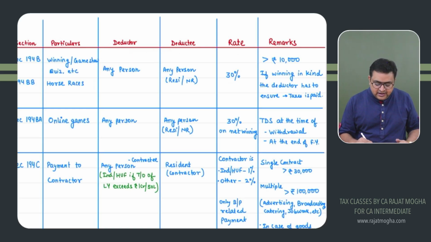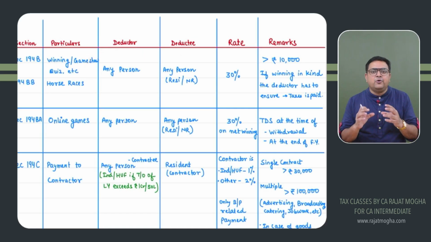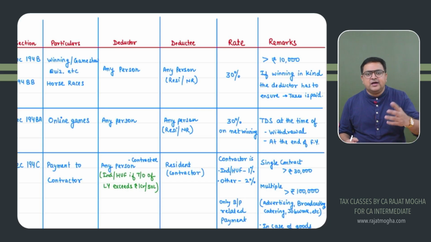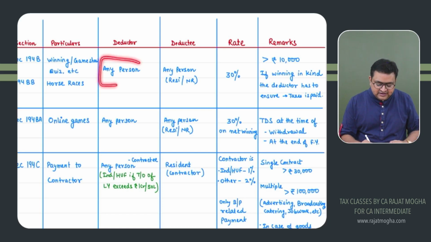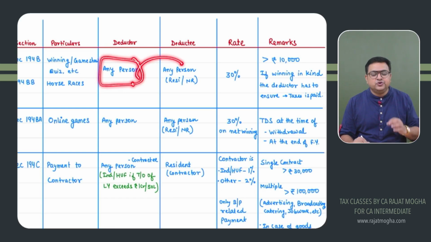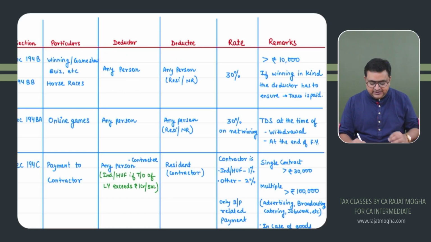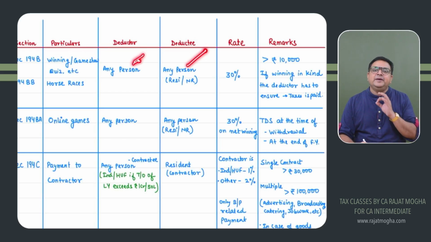And provided, if you have won the amount but not in monetary terms, let's say if you have won a car or any other prize in kind, then what they will do? First, they will ensure that the amount of tax is deposited by the winner. Once the amount is deposited by the winner, they will take this evidence, and only then will they release this prize, otherwise they will not be releasing it, right?